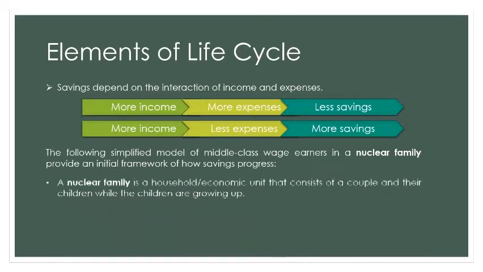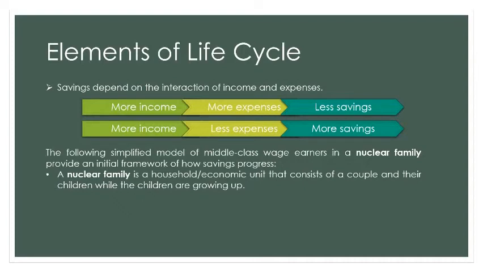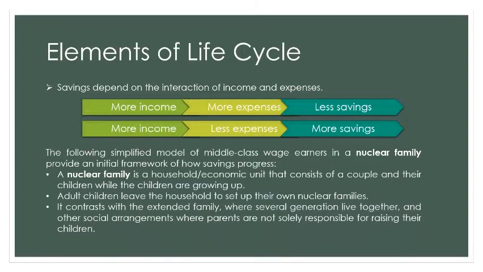A nuclear family is a household/economic unit that consists of a couple and their children while the children are growing up. Adult children leave the household to set up their own nuclear families. It contrasts with the extended family, where several generations live together, and other social arrangements where parents are not solely responsible for raising their children. The nuclear family remains the critical financial unit for many people.